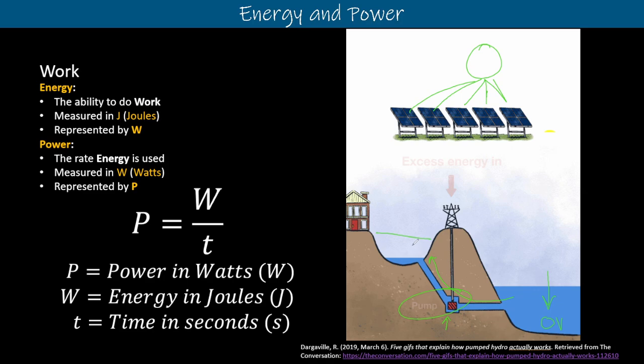Until the nighttime. And then at night, we're going to allow that gravitational potential at the top to flow back down through what we call a turbine at the same location as that pump. One direction it's a pump, the other direction it's a turbine. It generates an energy that we can then consume at night. So let's hit play on this and we'll watch this as it flows.